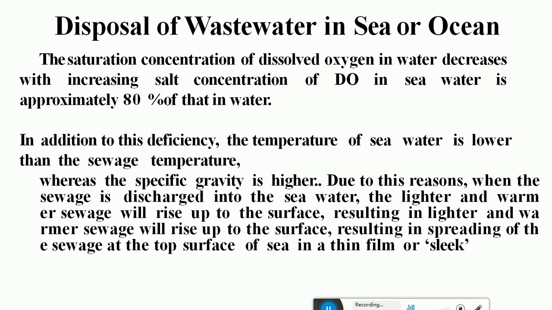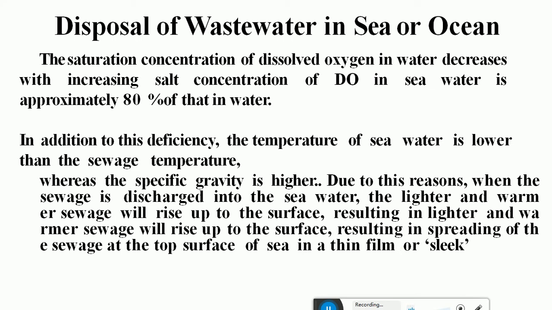Normally, because of the salt concentration, the DO in the sea water is approximately 80% of that in the river water. That is, the saturation level will be relatively less in case of sea. Because of the saltish nature of the water, and also the temperature of sea water is lower than the sewage temperature, and the specific gravity is higher, when the sewage is discharged into the sea water, the light and warm sewage will rise up to the surface, resulting in the spread of the sewage on the top surface of the sea in a thin film, which is also called the sleek.